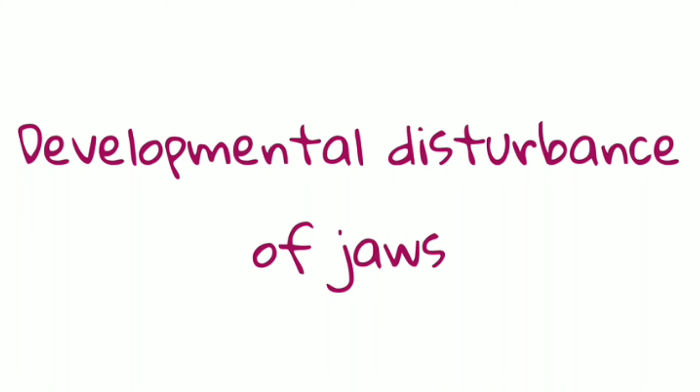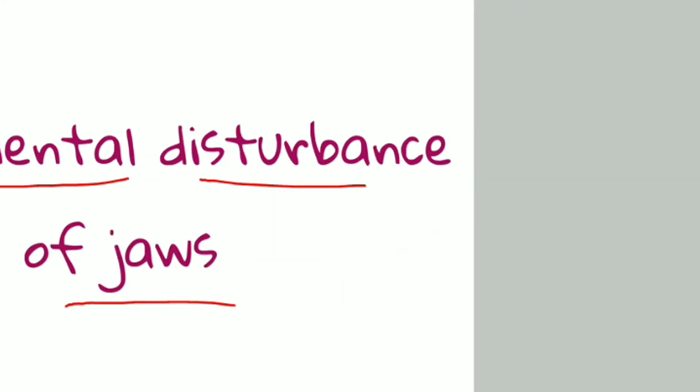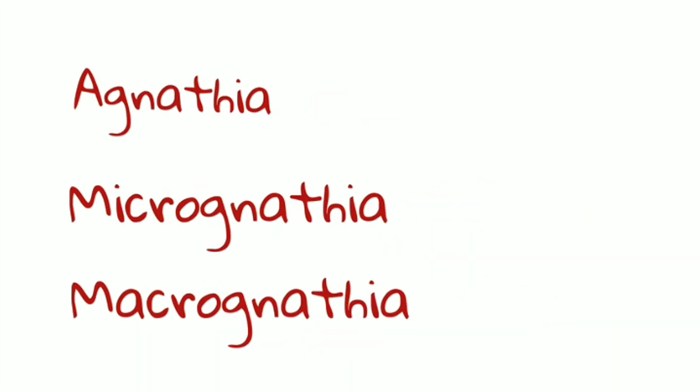Hello everyone. Today we are going to learn about developmental disturbance of the jaws. So let's start then. The developmental disturbance of the jaws can be of three types, that is agnathia, micrognathia and macrognathia. So let us see each of these one by one.